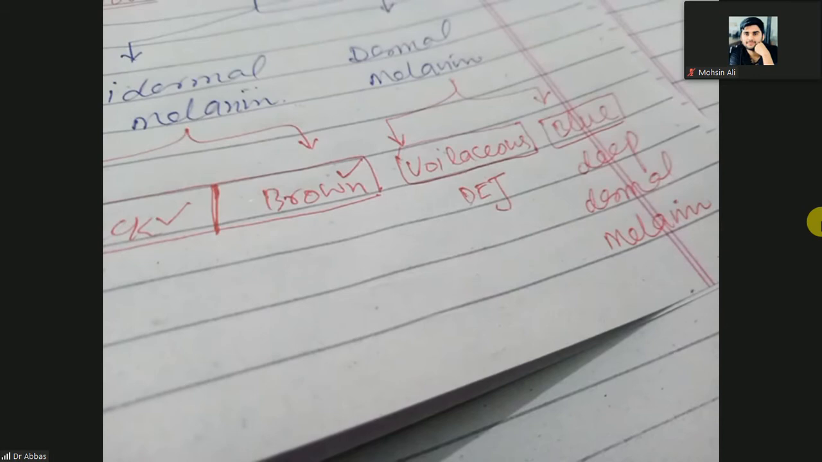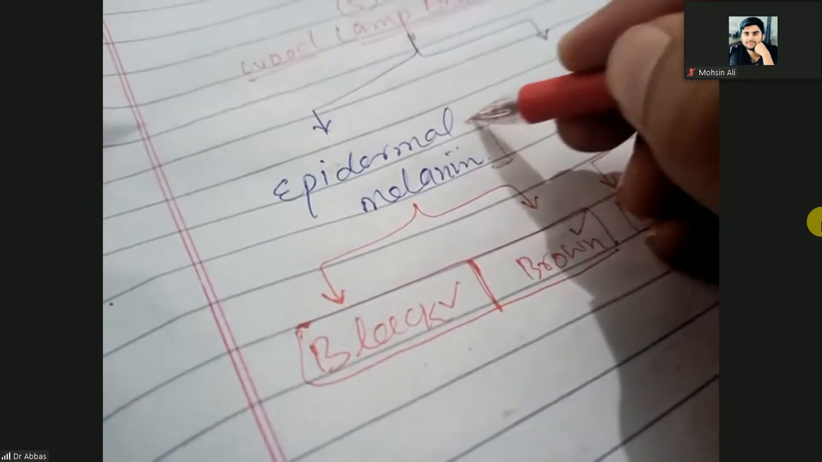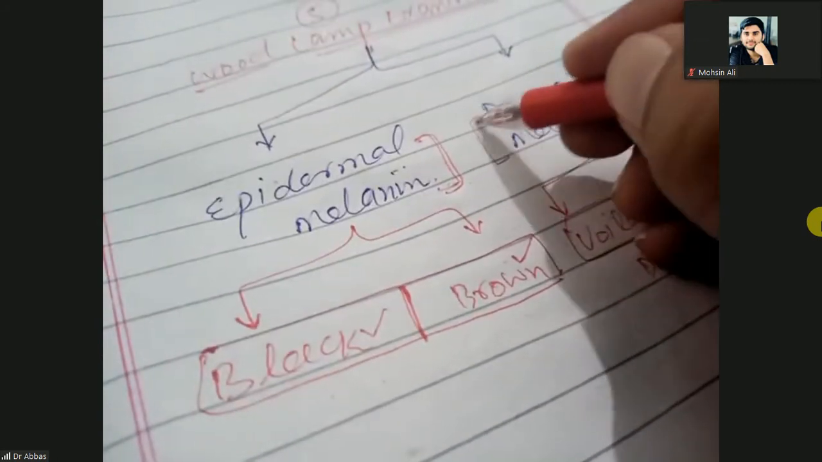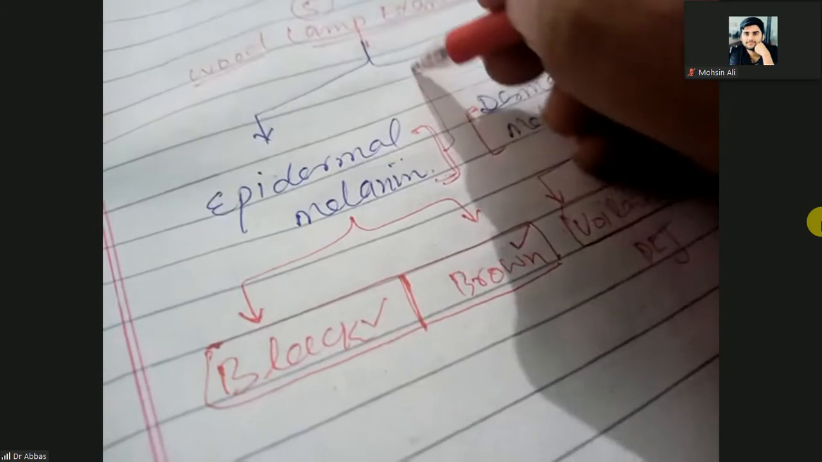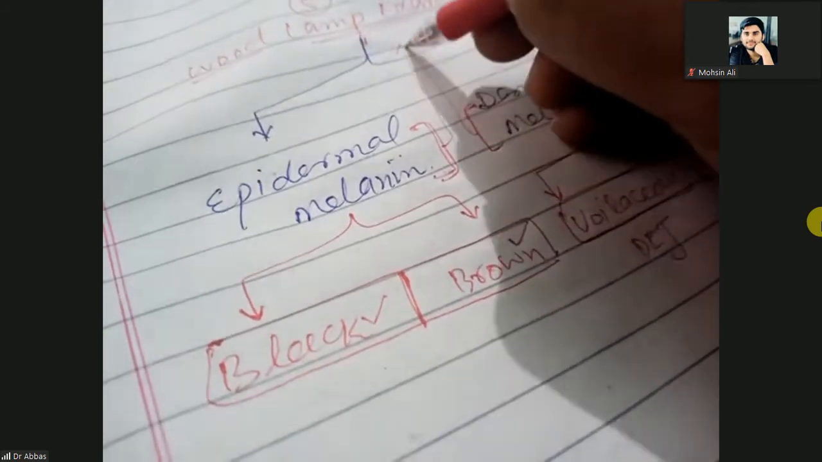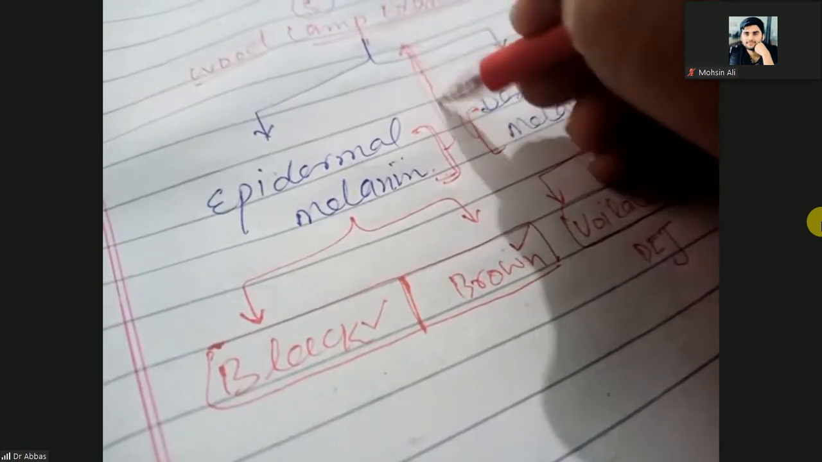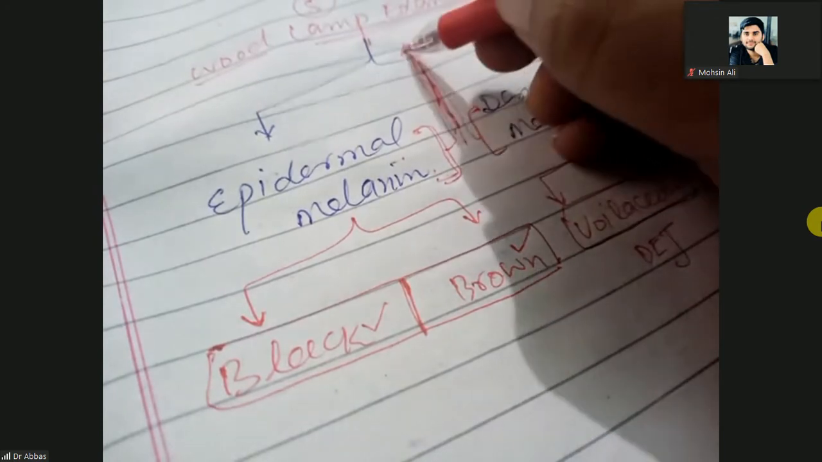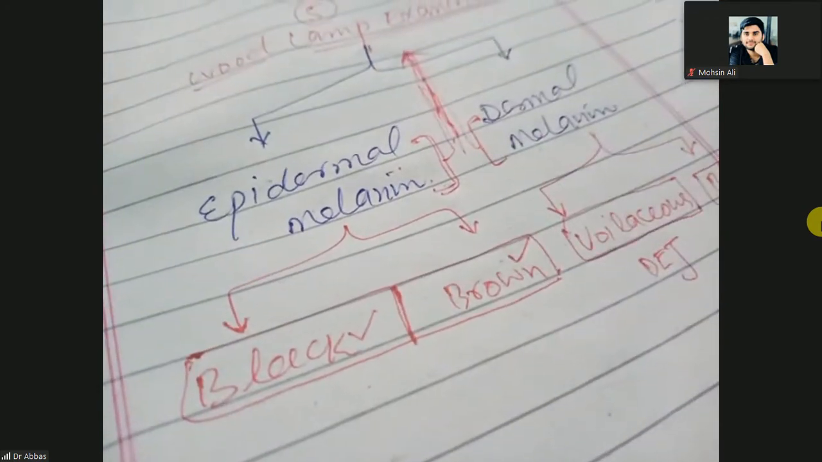But if you are a dermatologist and you want to differentiate whether it is epidermal melanin or dermal melanin, then you will do the wood lamp examination. First, I tell you what the wood lamp is. If you know about the wood lamp, then you can differentiate.